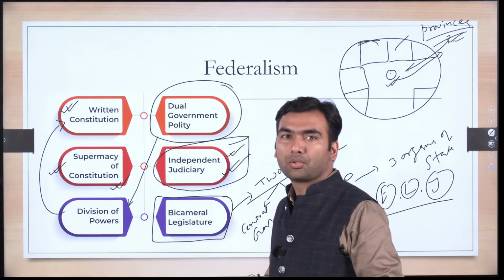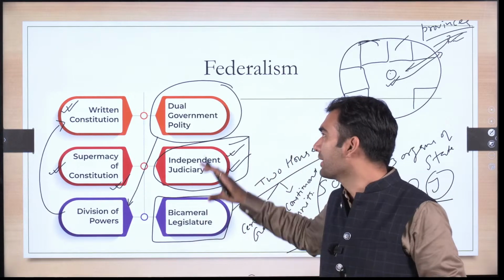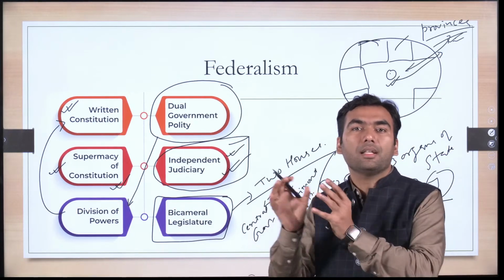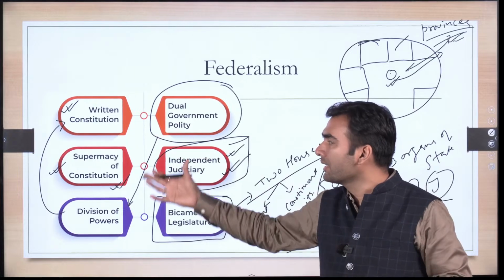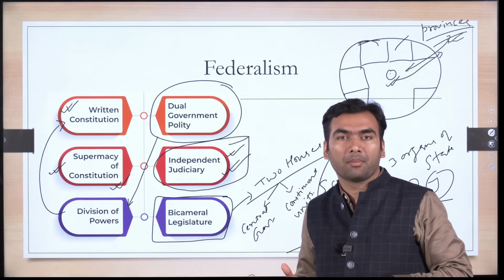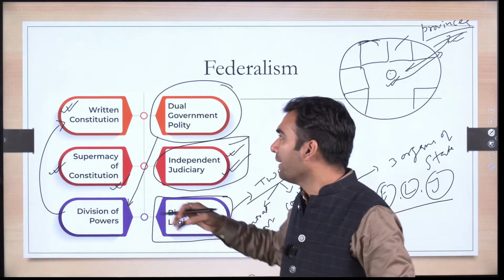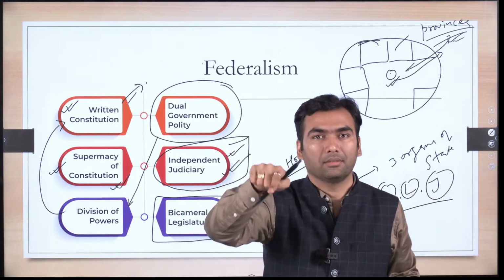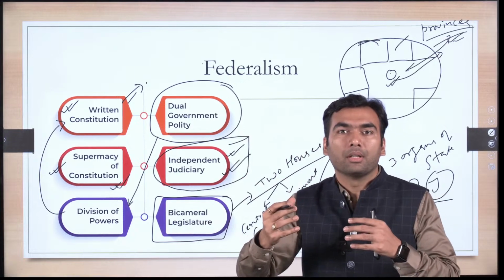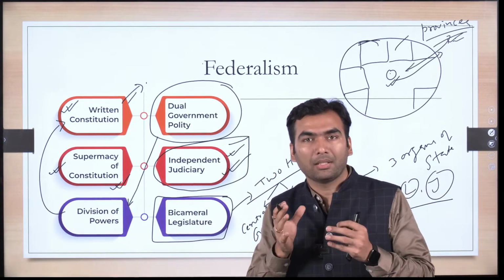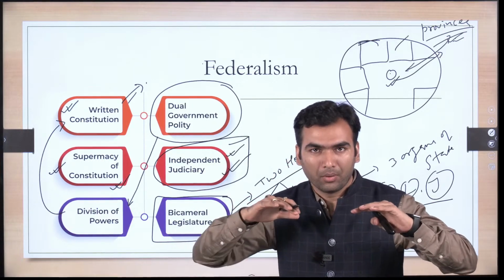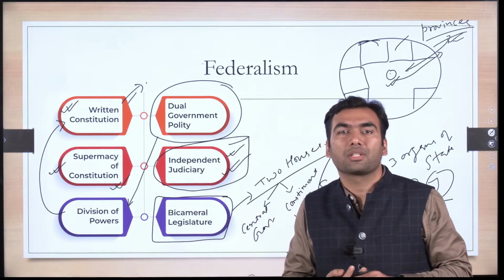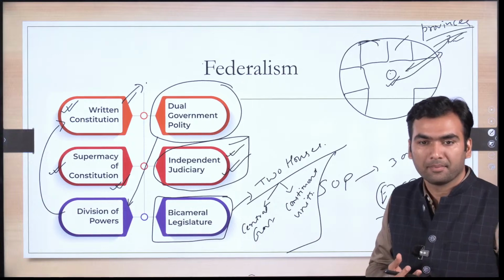Okay, is it clear? So you should not only remember that these are the six basic features of federalism, you should also remember the rationale behind these features. Merely writing these six points may not give you exceptional marks. If you want to get exceptional marks, apart from writing this point, you have to write a bit of explanation. And the best explanation is to explain why or how, you give some logic, some analysis. So rather than an average level answer, when you explain why also, it puts your answer in an exceptional category where you can expect 60 to 70 to 75% of the marks. Okay.